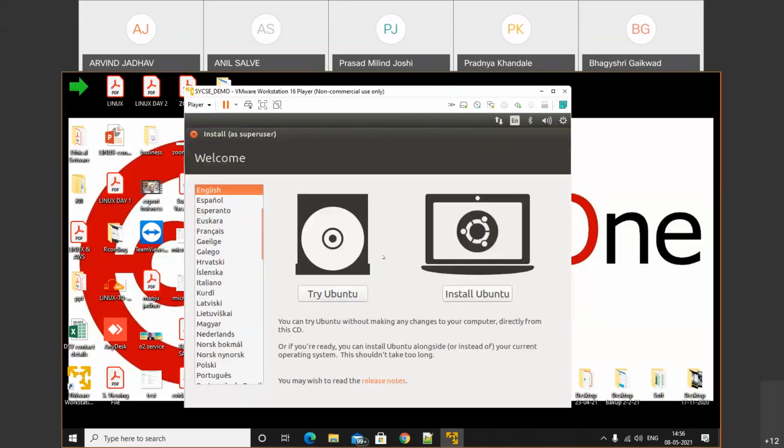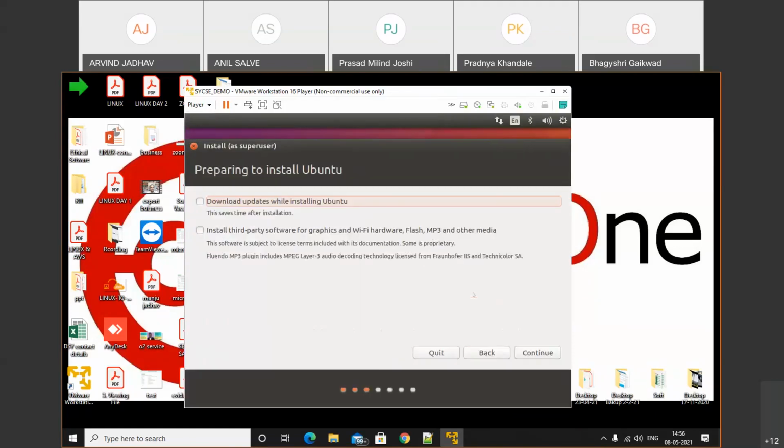See, in that section we get Try Ubuntu and Install Ubuntu. We'll click on Install Ubuntu. Now, do not click on these options. Click on continue.